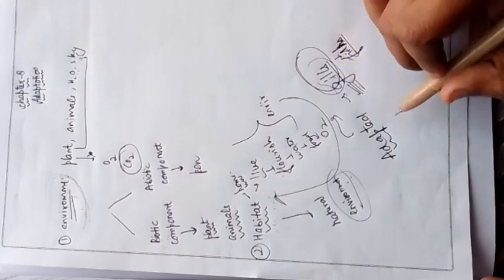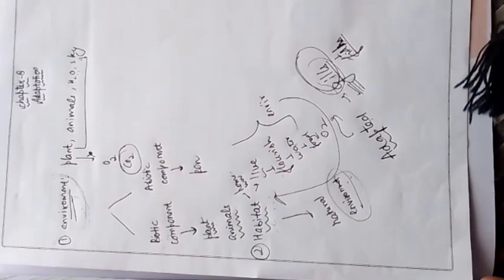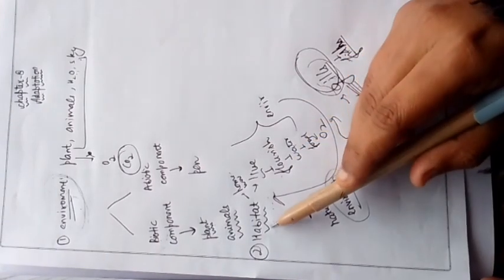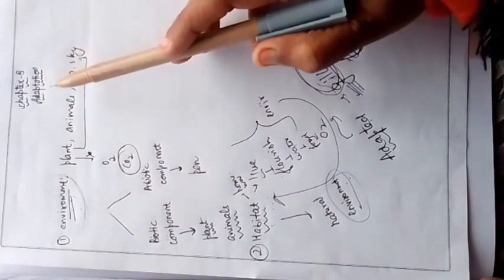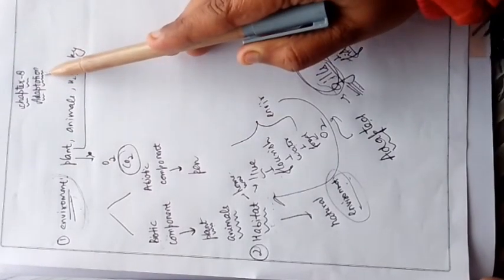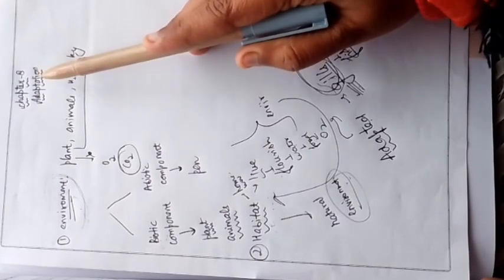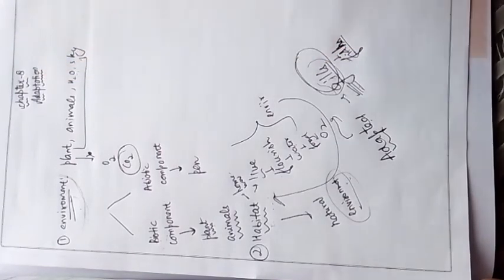ठीक है, so adaptation means we are adapting, या some of the changes are taking place in our body, in particular organism, some of the changes are taking place that is making it suitable to live in a particular type of habitat. Okay, so this chapter is about the adaptation only, कि we will study कि different plant and different animals, how their body are adapted, how their body are changed to live in a particular type of habitat. Got it clear to everyone?